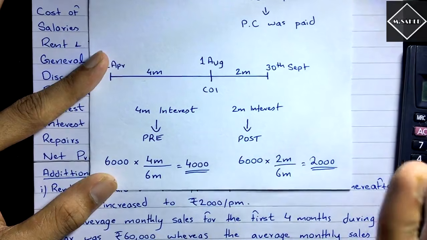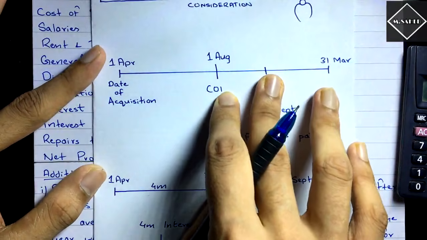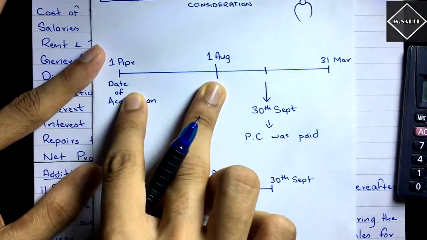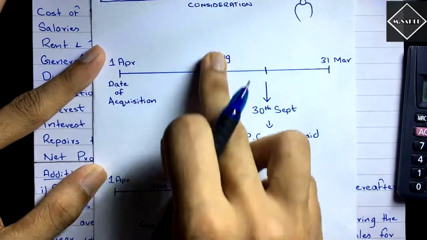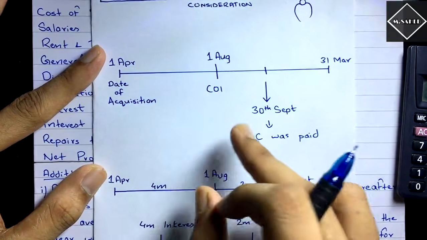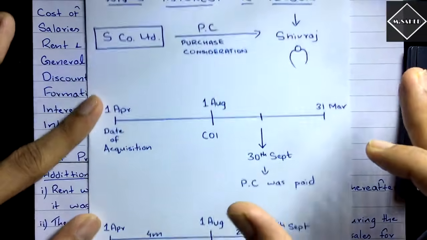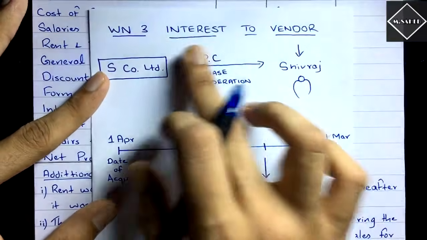Easy, right? It's very simple. You just have to understand how many months go into the post period and how many months go into the pre period. And you can easily do that by understanding this borderline, the borderline of incorporation, getting the certificate of incorporation or date of incorporation, whatever you can call it. Fine, simple, right? So this is how you have to do the working note of interest to vendor.